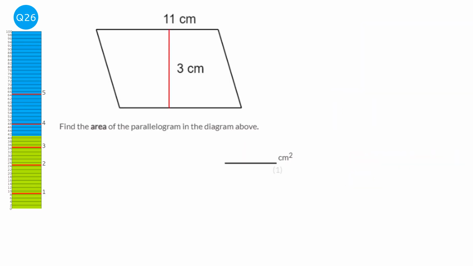To find the area of a parallelogram, we use a simple formula, which is the area is the base times the height. Now the base and the height must hit each other at 90 degrees. So this length here is not counted as the height because it doesn't hit the base, which is here, at 90 degrees. The height is this length here, and the base is either this length here or the length at the top. It doesn't matter because they both hit the height at 90 degrees.